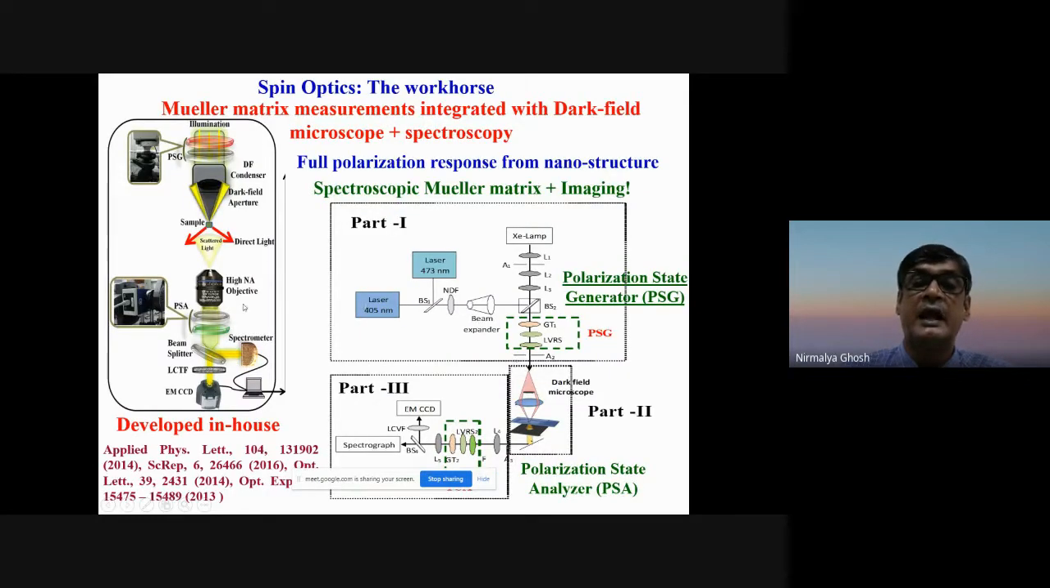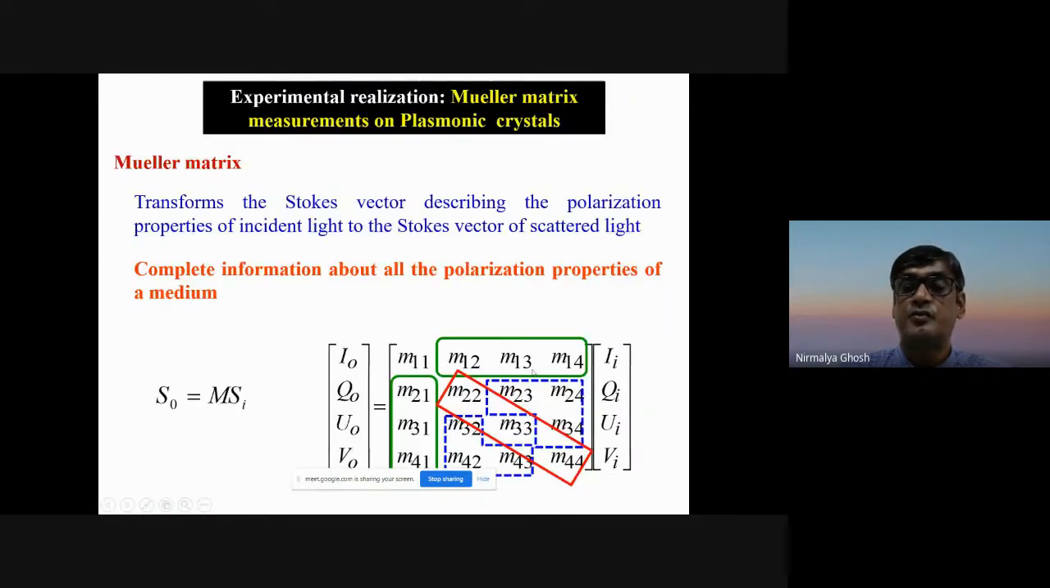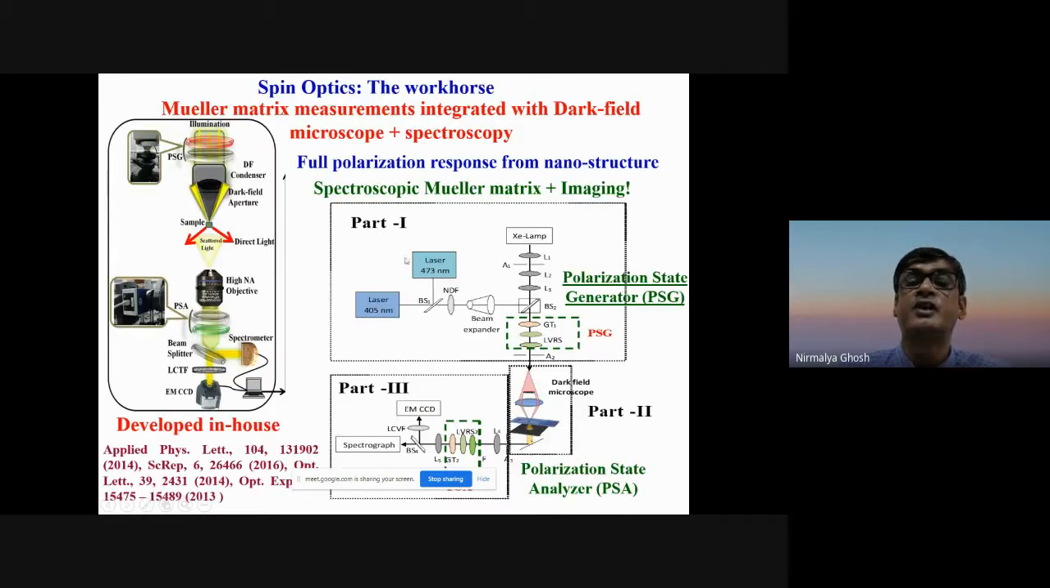We actually developed a system, first a free space system. This kind of 4x4 matrix requires 16 measurements. What you do is use what we call a polarization state generator unit, comprising maybe a polarizer and a wave plate. You have a fixed polarizer, and the wave plate can be rotated to 4 different angles to generate 4 elliptical polarization states. In the same way, you can analyze it 4 ways, so you have 16 measurements. You can take images, you can take spectra. In our case, of course, we take spectra, and this is coupled to a microscope, which is a